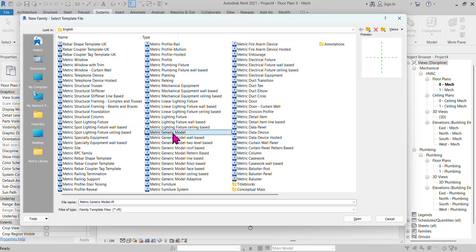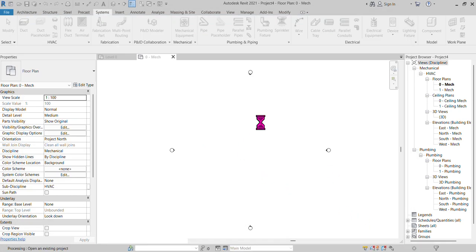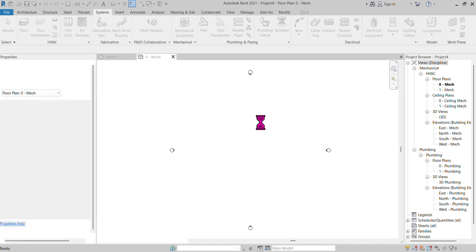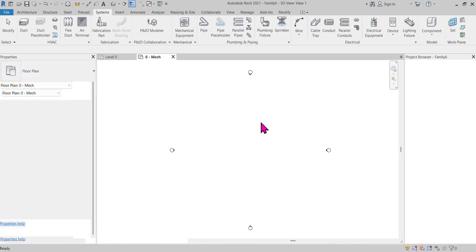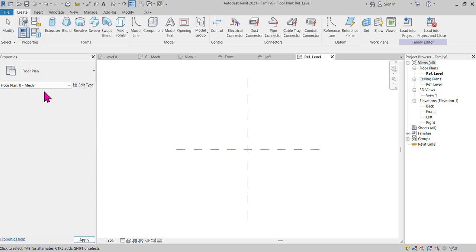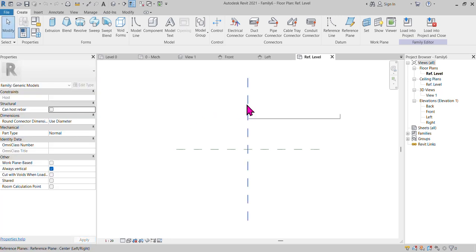But here I can choose Metric Generic Model. When you select it here, you can see it's showing family generic model. Right, now how can we convert it to our air terminal family?